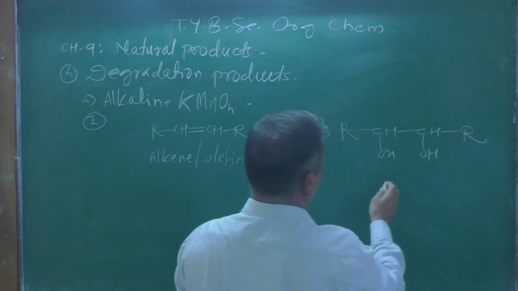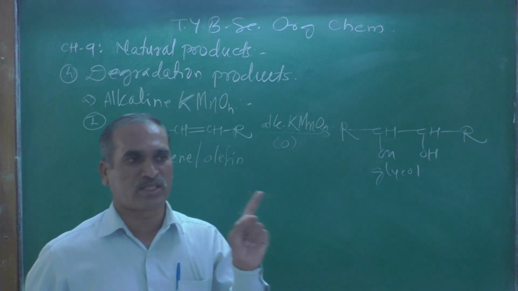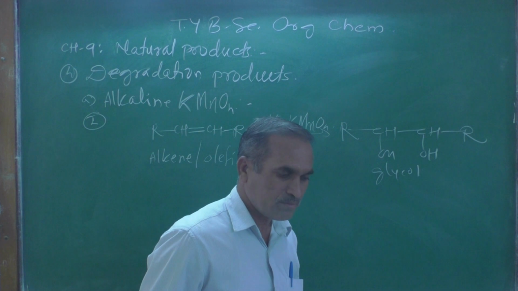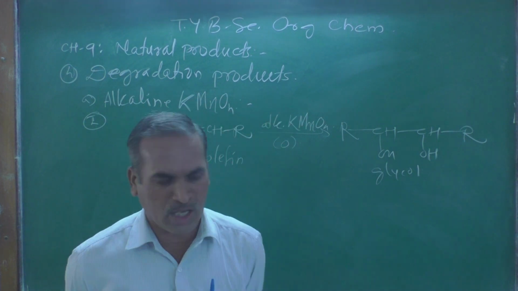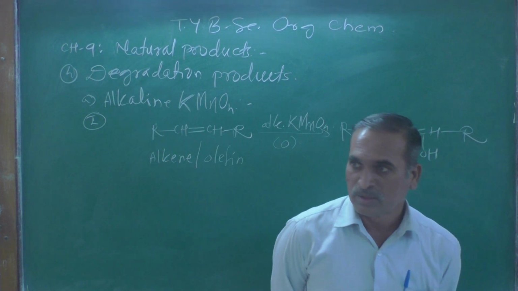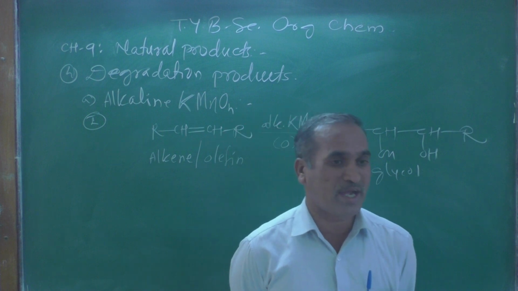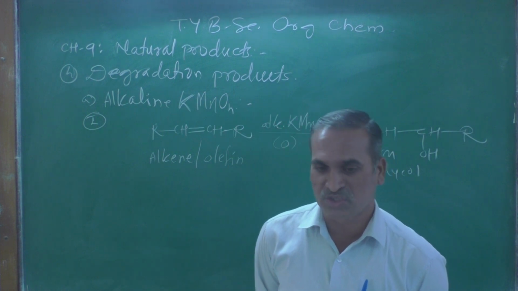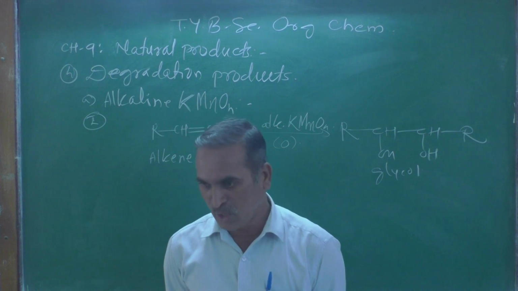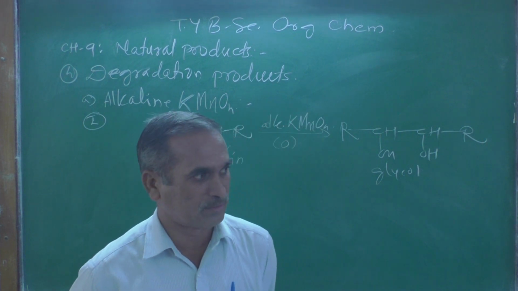Cis hydroxylation, or it is called a glycol, or it is known as a 1,2-diol or vicinal diol, we can call it. Vicinal diol means what? Both the hydroxy groups are present at 1 and 2 positions, adjacent carbon atoms.